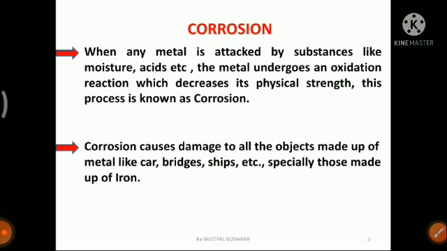For example, look at tin sheets, which are generally used to make the roof of a house. When you buy a new tin sheet from the market, it is shiny, a very nice shiny surface, but as more time passes, you can see that the roofs of the houses are rusted. Rusted means they turn reddish.